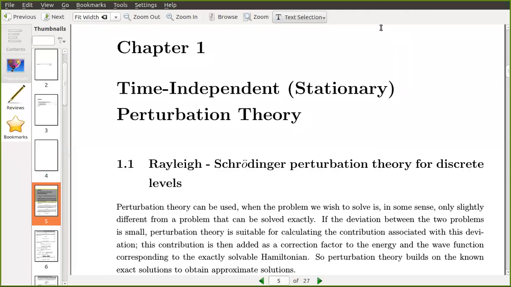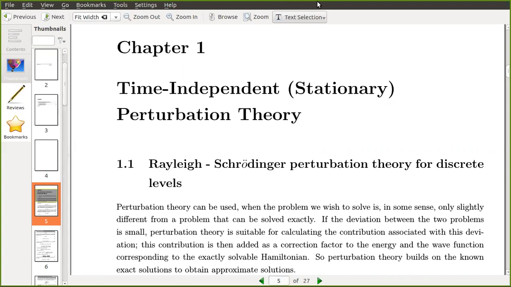So let us start the third semester topic. It is actually the balance from the second semester. In second semester, what we studied is the Hilbert space formalism of quantum mechanics, and how to solve some of the exactly solvable problems like linear harmonic oscillator, then some other potentials, particle in a box, central potential, spherical potential, like that.